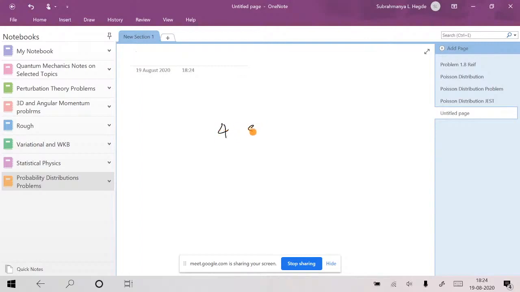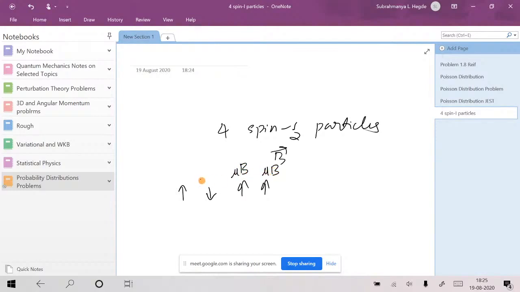Four spin-half particles in an external magnetic field. Then what will happen? You can have a situation like this: one spin down, and the other two spin up and spin up. These two spin up give mu into B. Spin down gives minus mu into B. The other spin up gives a plus mu into B. So this may be a possible situation.